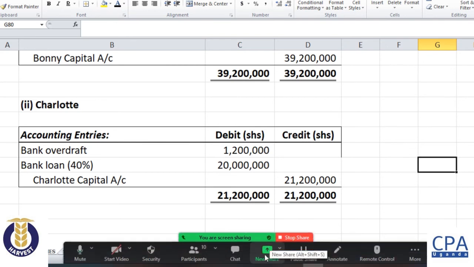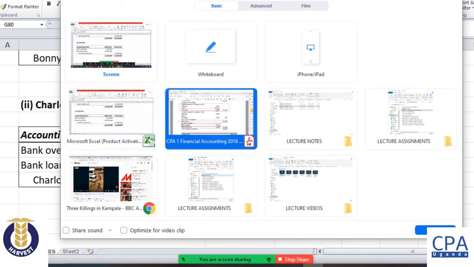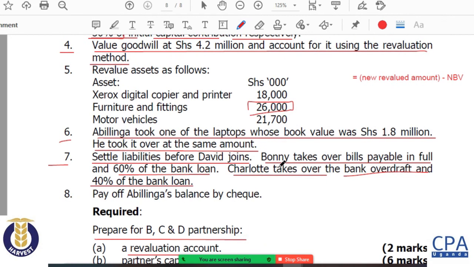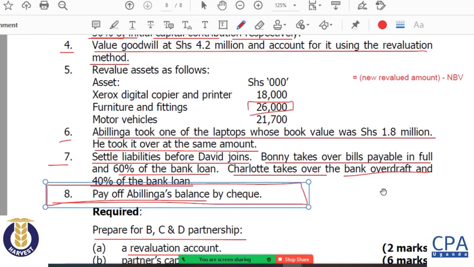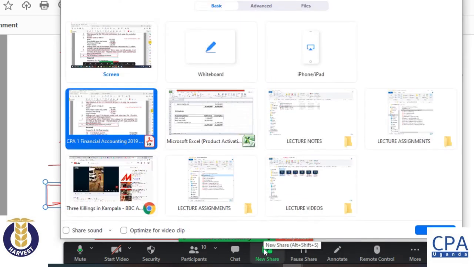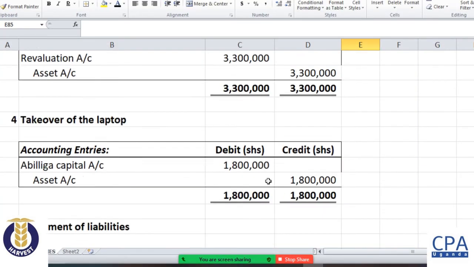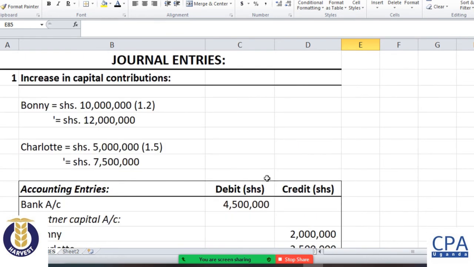All right, next we shall go to our additional information number 8. This one I'll handle it at once in the T account. So overall, those are the accounting entries that will affect our accounts. We have the first one, increase in capital contributions. Those are the accounting entries.